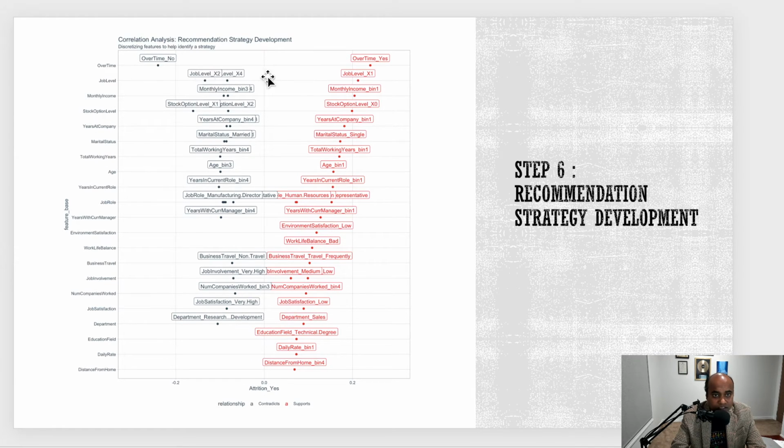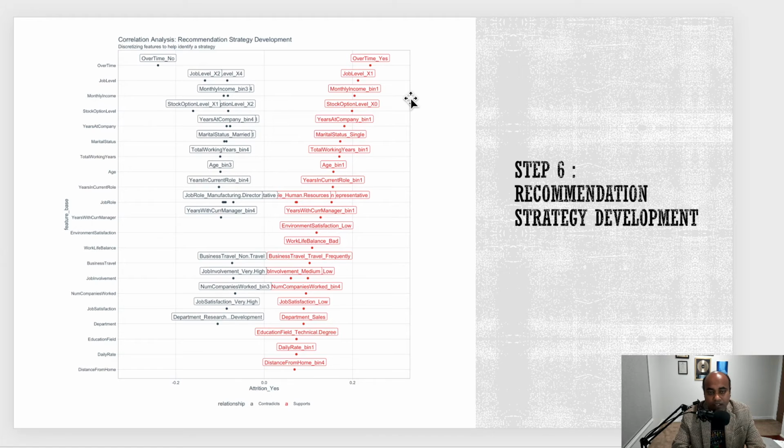You can see job level x2, job level x1. So x1 means it is a particular job level which is attracting a lot of attrition numbers. The red ones are supporting attrition, and the left part don't support the attrition that much. So we are already having a sense of what the variables are that are impacting attrition.